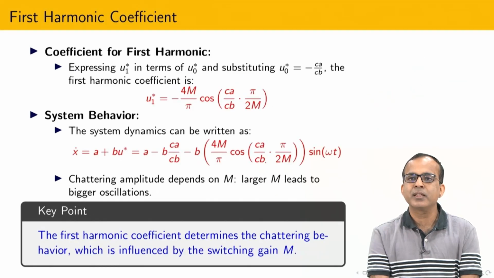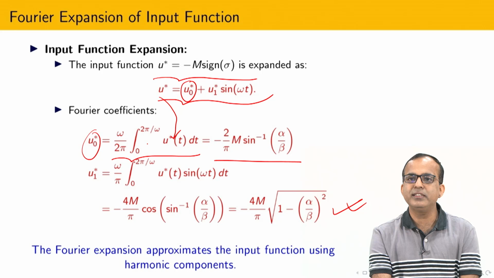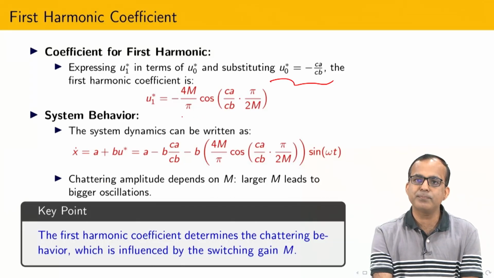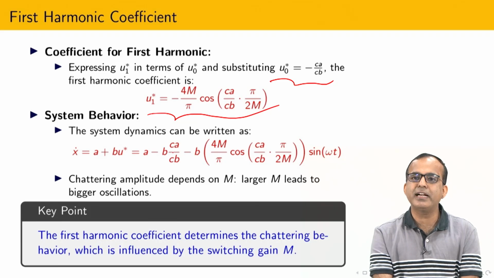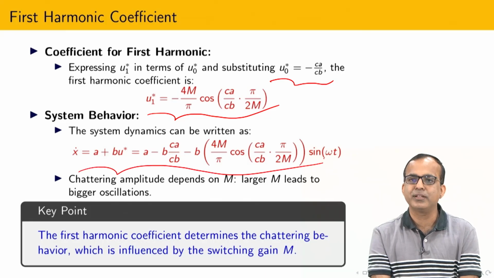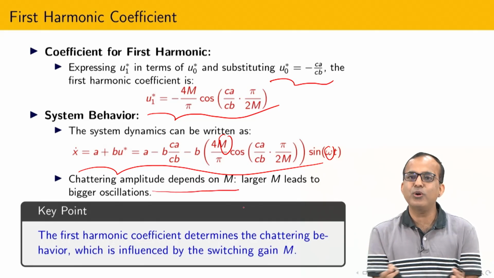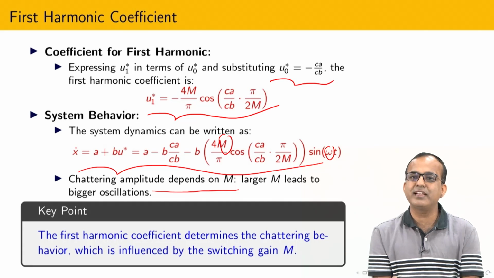Now you can see here that since I know u0, I am going to substitute u0 inside this expression, and then I can write the expression of u1 star, because high, meaning finite frequency oscillation, comes into picture. Due to that I have calculated u1, and after that I substitute the whole control inside this system. If you see the system dynamics, one frequency omega comes into picture and m is here. So the chattering amplitude depends on m, and to reduce the chattering, I have to somehow select this m properly.